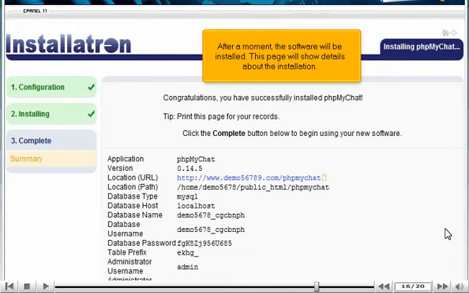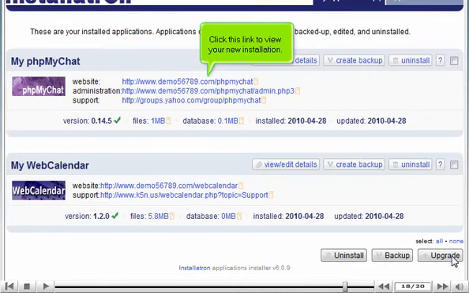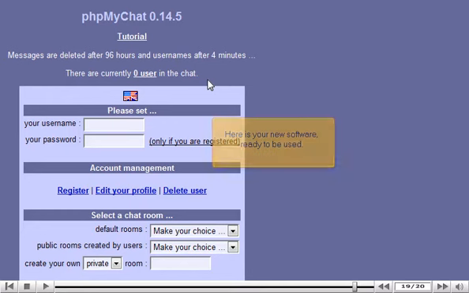After a moment, the software will be installed. This page will show details about the installation. Click Complete. Click this link to view your new installation. Here is your new software, ready to be used.